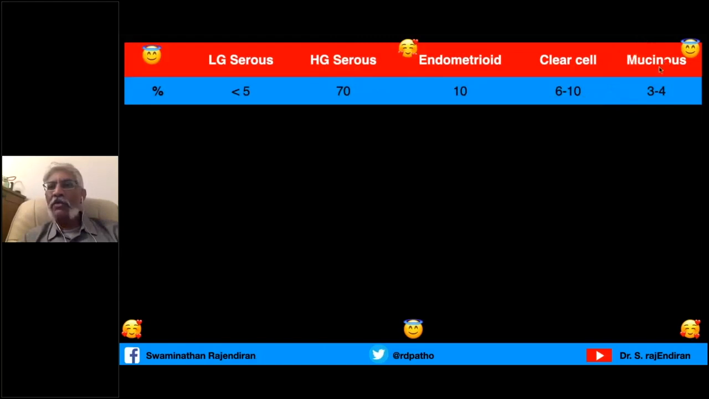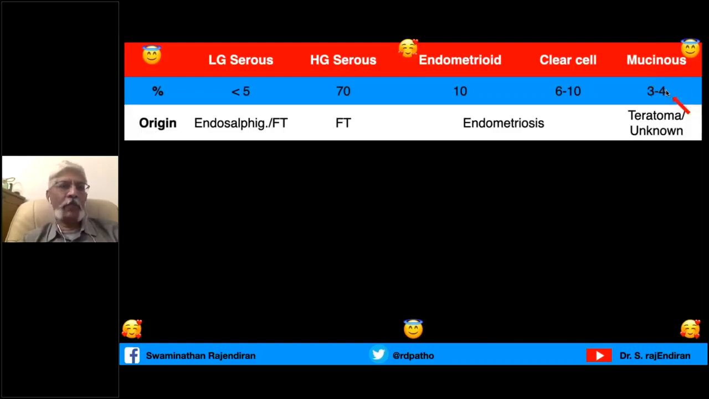And you may be wondering why mucinous carcinoma is only 3 to 4%. Predominantly, mucinous carcinomas in the ovary are metastatic. They are either from the appendix, the GI tract, or some other organs, gallbladder and biliary system. That's why primary mucinous ovarian tumors are only 3 to 4%. That you have to remember.